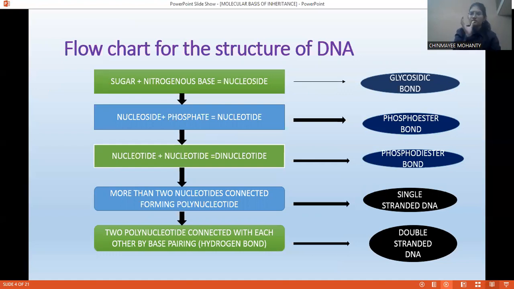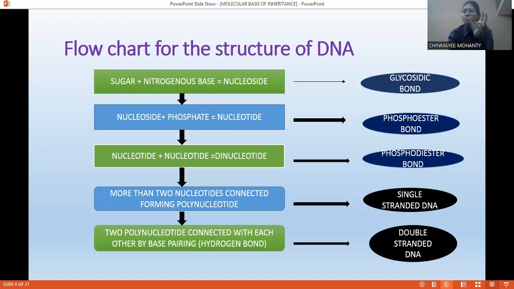So you can see there is a pentose sugar connected to the nitrogenous base. The nitrogenous base can be purine or pyrimidine. If I'm saying purine, it can be adenine or guanine. If I'm talking about pyrimidine, it can be cytosine or thymine. It can be any of the four: adenine, guanine, cytosine or thymine. So sugar is connected to the nitrogenous base by a bond. That bond is called a glycosidic bond.